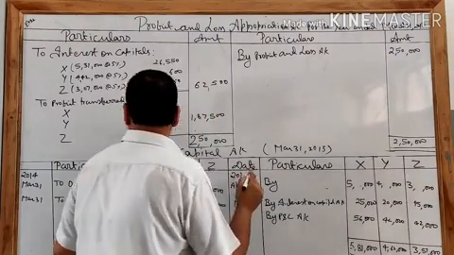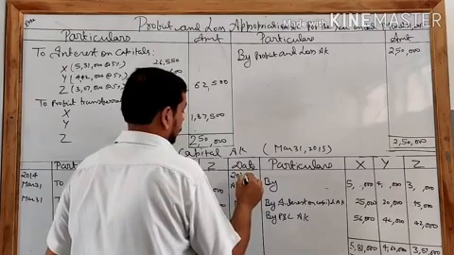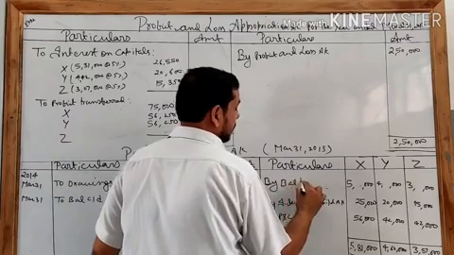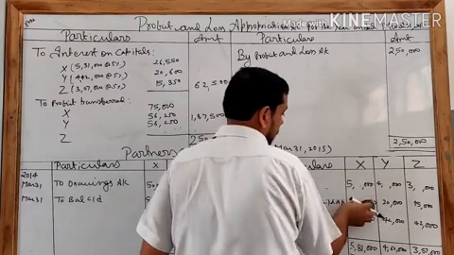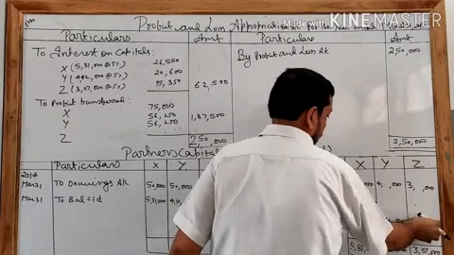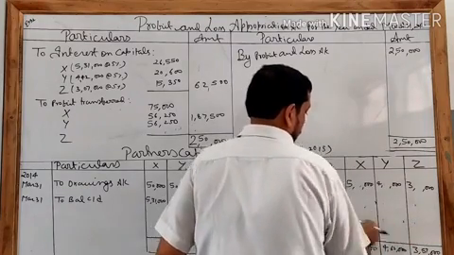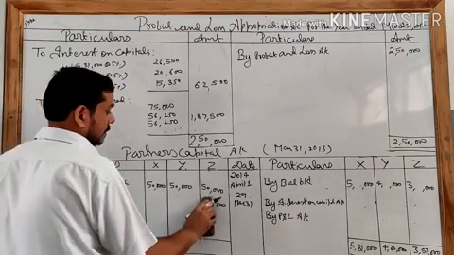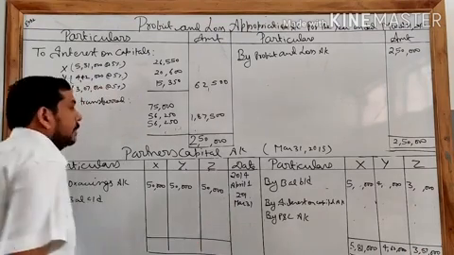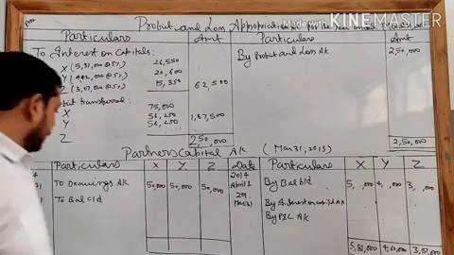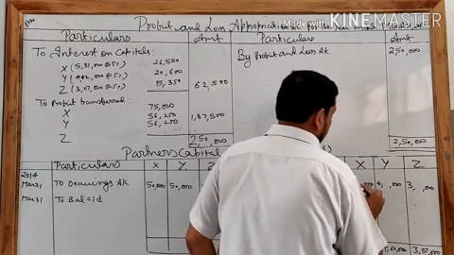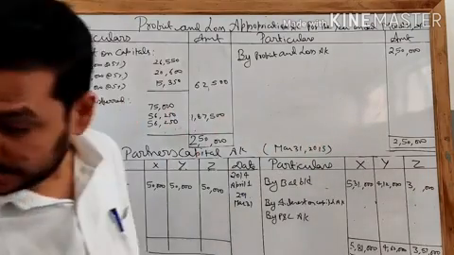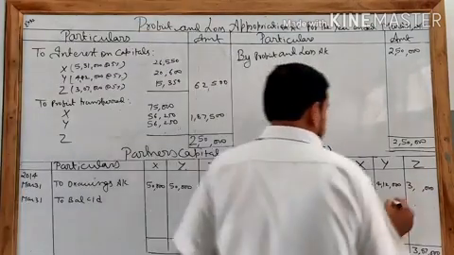So here, 2014 April 1, by balance b/d. What is the opening balance for this year? The closing balance of the previous year. So that is 5,31,000, 4,12,000, and for Z it is 3,07,000.